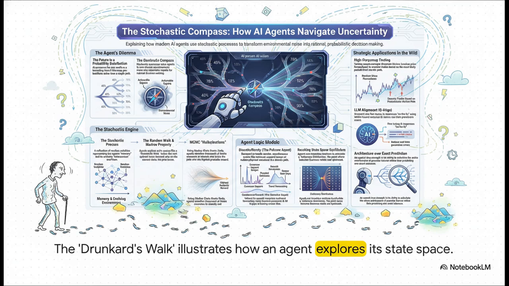A really great way to visualize this is with the classic drunkard's walk. Just imagine someone taking completely random, unplanned steps. It seems aimless, right? But over time, they start to explore the space around them. And that's exactly how an AI agent starts to understand its environment, by exploring this huge landscape of possibilities, one random-seeming step at a time.